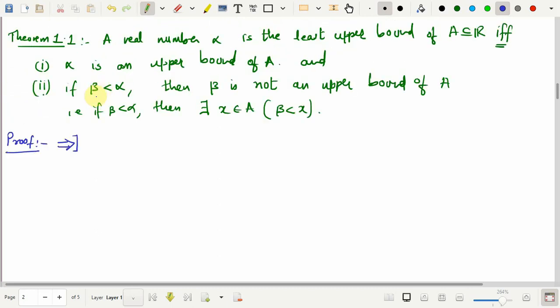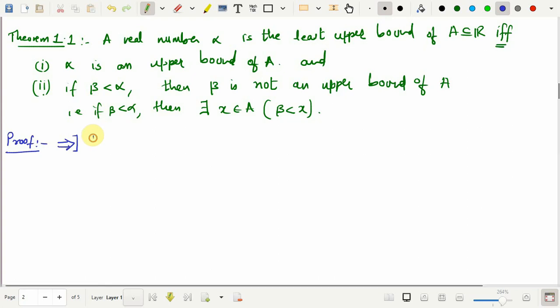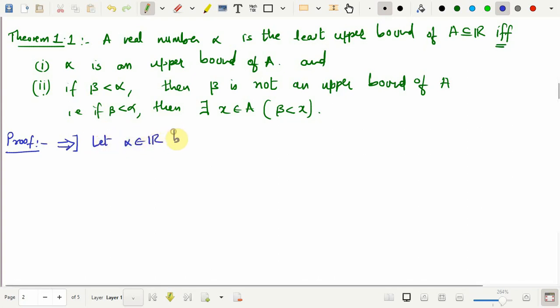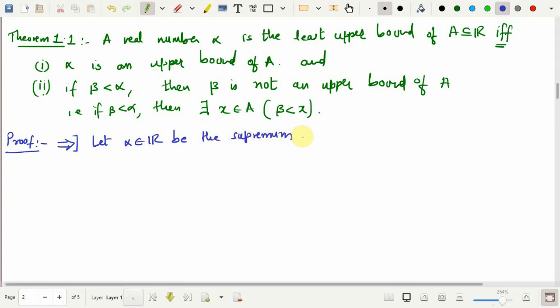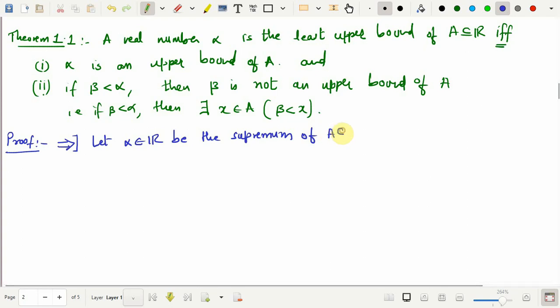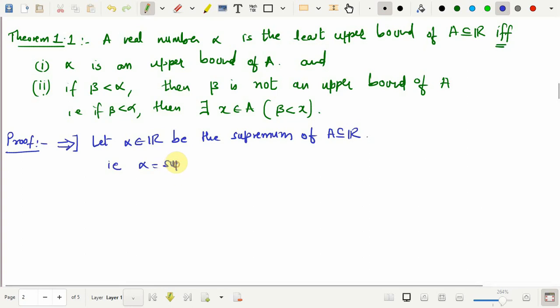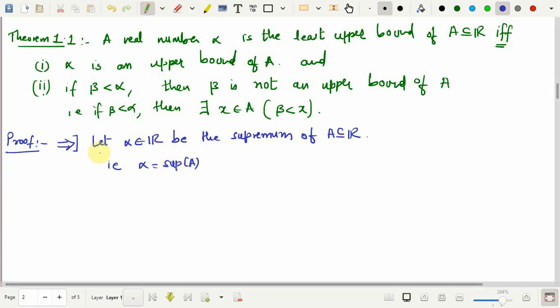Okay. So, in this case, I will assume, let alpha be the supremum of A. Okay. So, that is, I am assuming that alpha is the supremum of A, in short. I need to show that 1 and 2 hold.